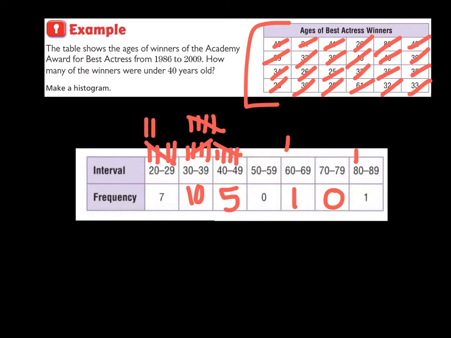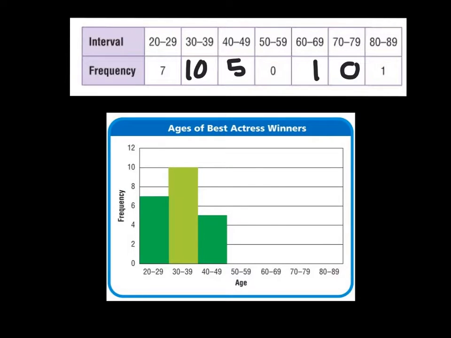Okay. Now I've copied the slide because now I'm going to take my frequency table and put it onto my histogram. Now they've already done a bit of it for me. They graphed 20 to 29. They put it up here to 7. 30 to 39 they did to 10. 40 to 49 they did to 5. Now 50 to 59 is 0, so I'm going to leave that blank. 60 to 69, I want it to be 1. So I'm going to come up here, kind of fill this in. Whoops.